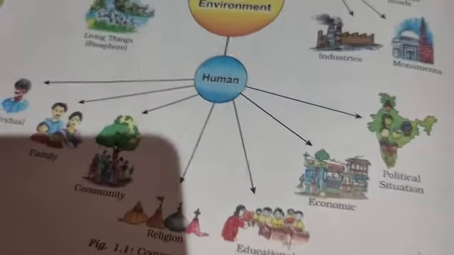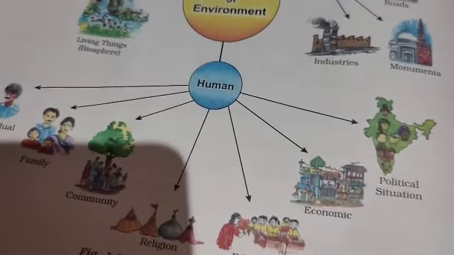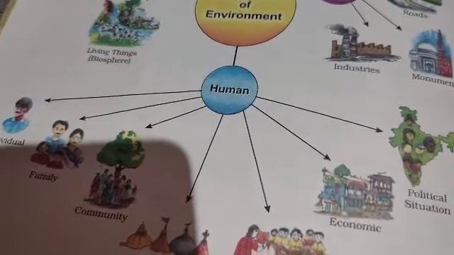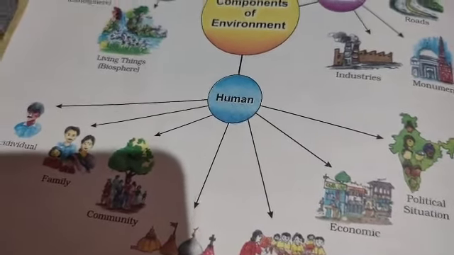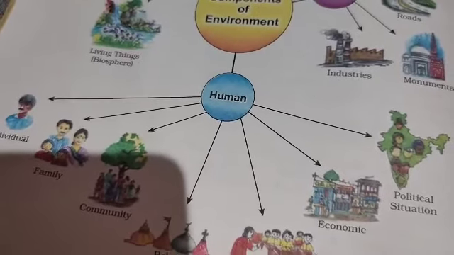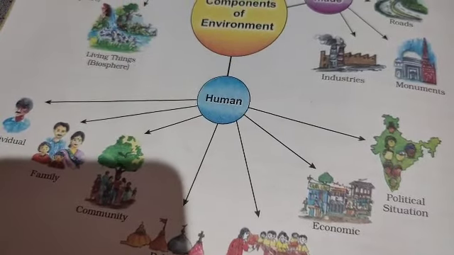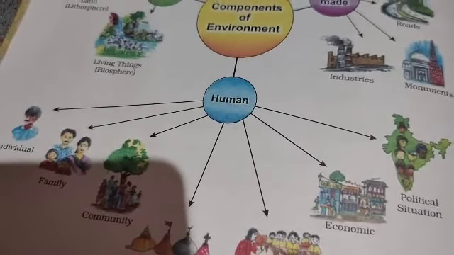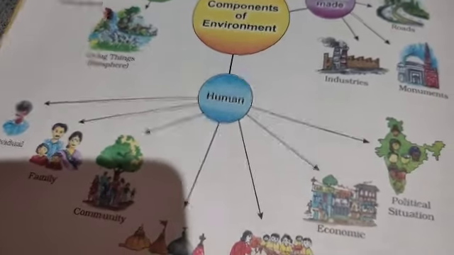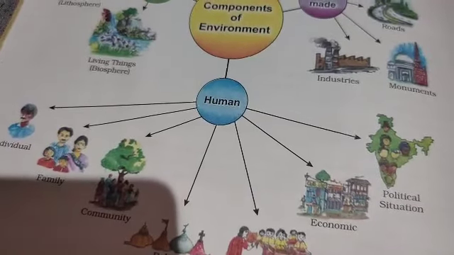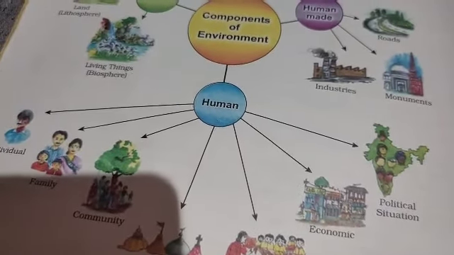Students, from the figure above we can understand that the place, the people, and the things all together surround the human beings, where people and living organisms live. This planet earth is shared not only by human beings but also by all living organisms.